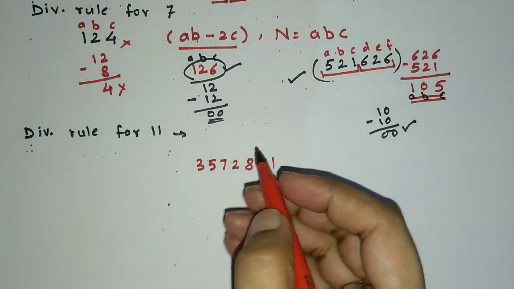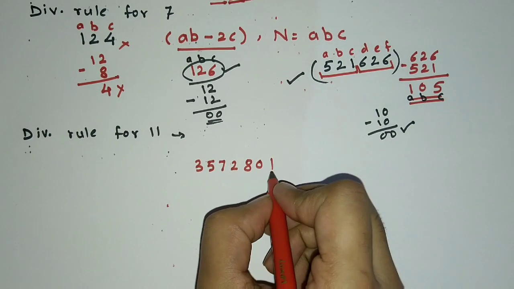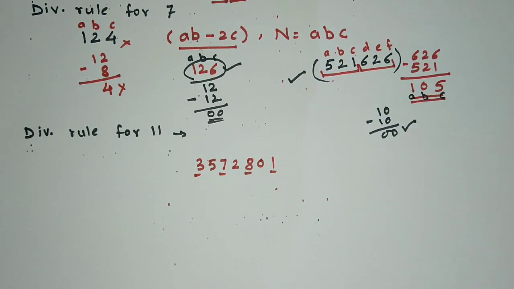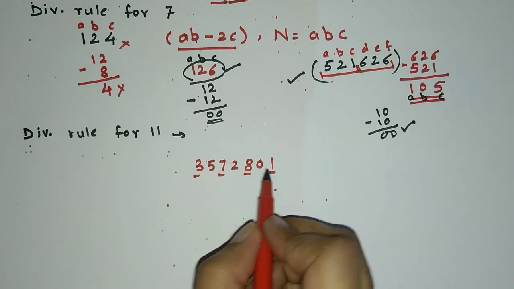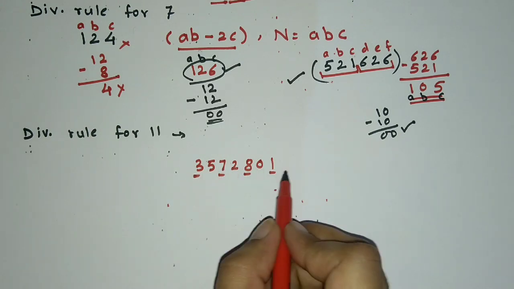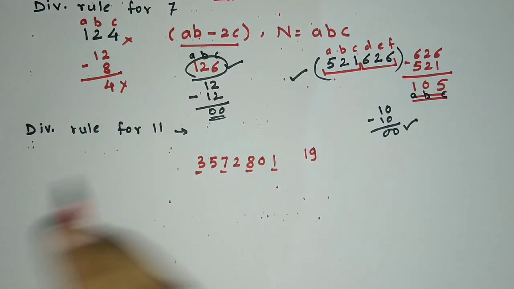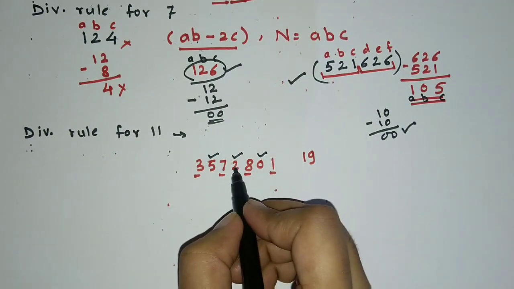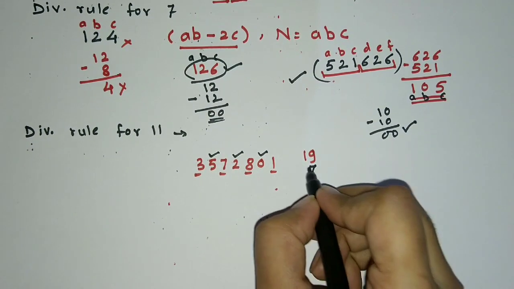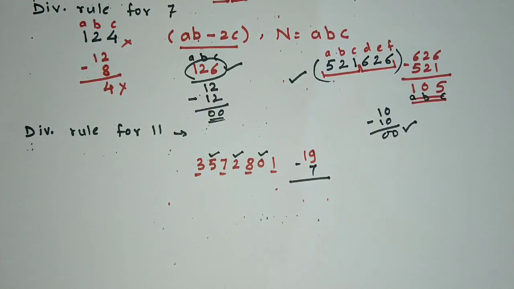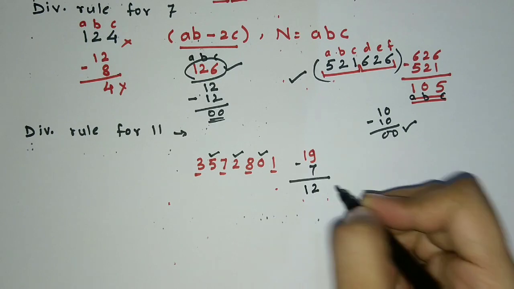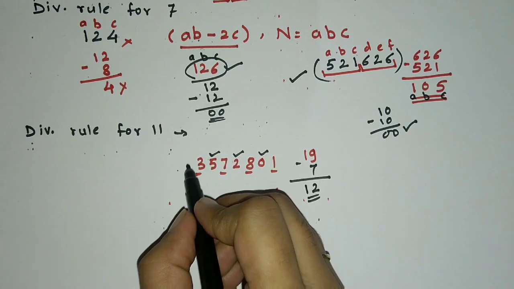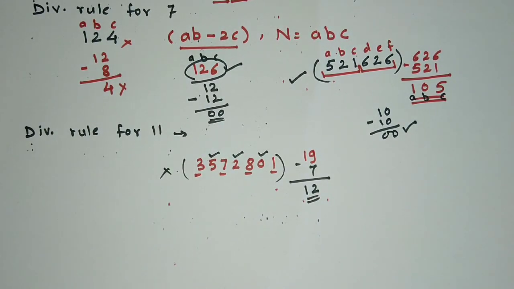Now the digits or the terms in the odd places are 1, 8, 7, 3, right? And their sum is 8 plus 1, 9, 7 plus 3, 10, 10 plus 9, 19. It's 19. And for this, 5, 2 and 0, 5 plus 2, 7 plus 0, 7. What is the difference? 19 minus 7, 12. Is 12 divisible by 11? No. And hence this number is not divisible by 11.